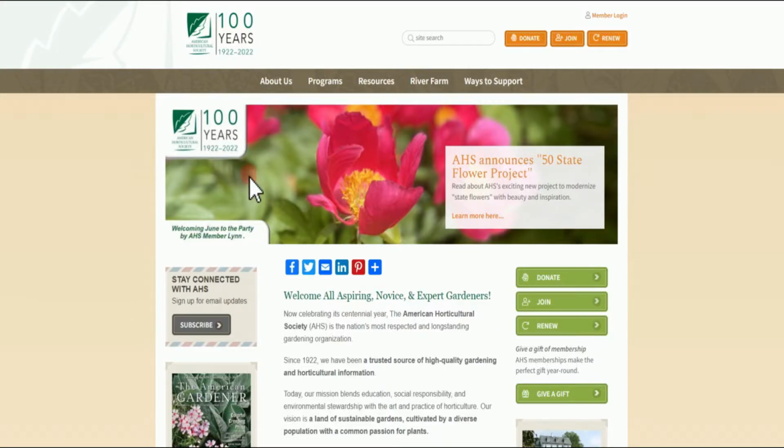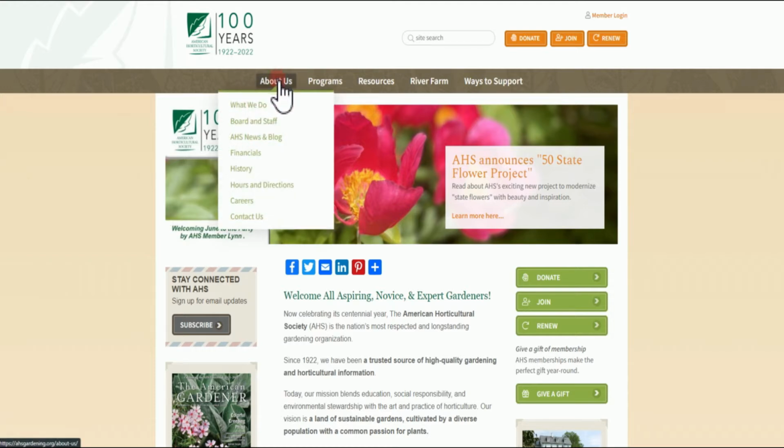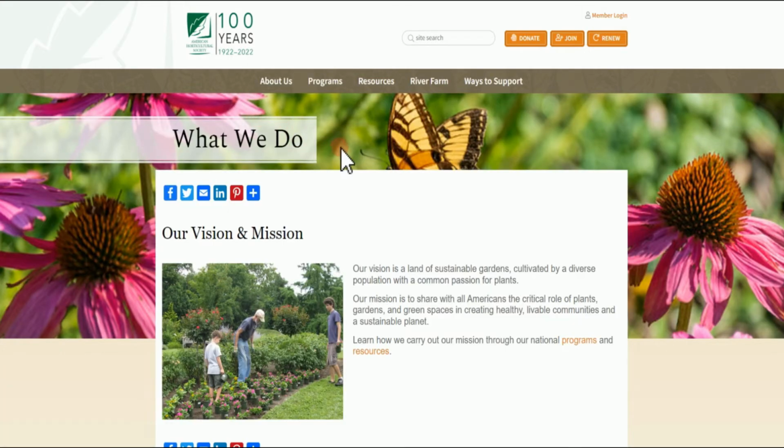So on their homepage, for you to have a little knowledge about it, what you need to do is to click on this button that says about us and come to this place that says what we do. It's going to be the same step for all other websites. It doesn't really mean that you're going to be using only this particular website. You can see they say their mission is to share with all Americans the critical roles of plants. So all the posts in this website are all about plants and gardening.